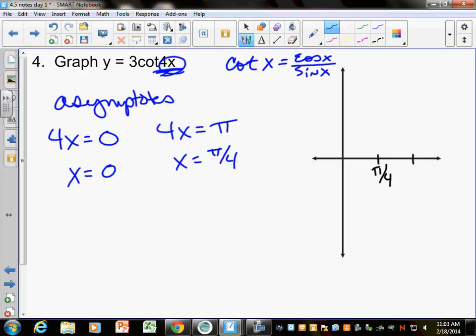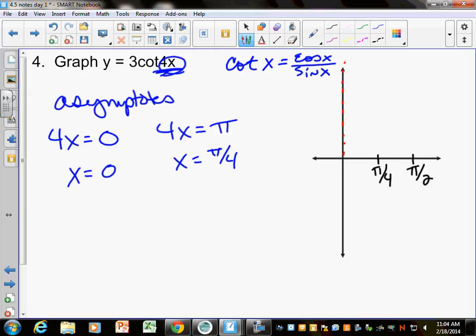How far is it from 0 to pi fourths? It's only pi fourths, right? We're not going negative pi fourths to pi fourths. We're just going from 0 to pi fourths. So we're just going to go another pi fourths, which would be 2 pi fourths, or pi halves. So I like cotangent better because I can just add whatever the distance is.